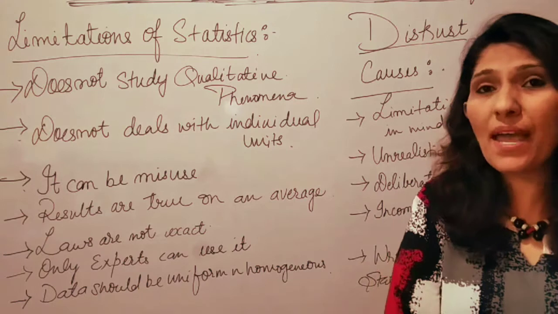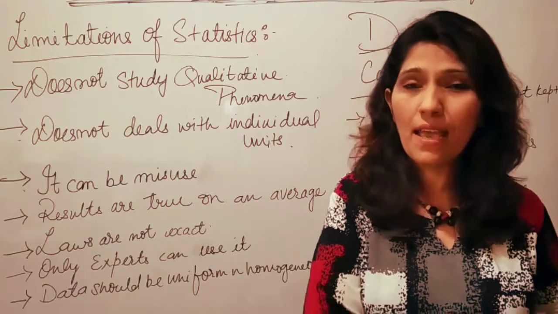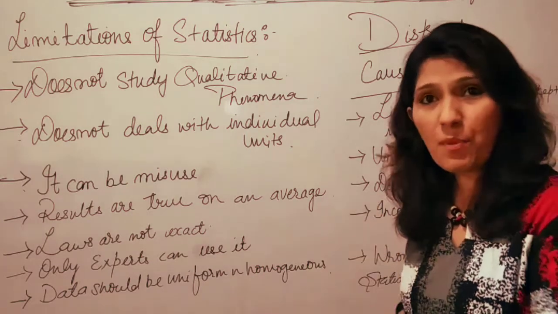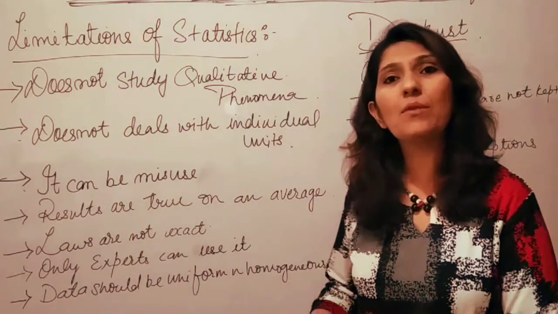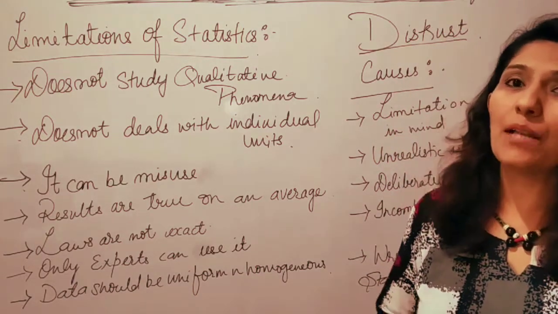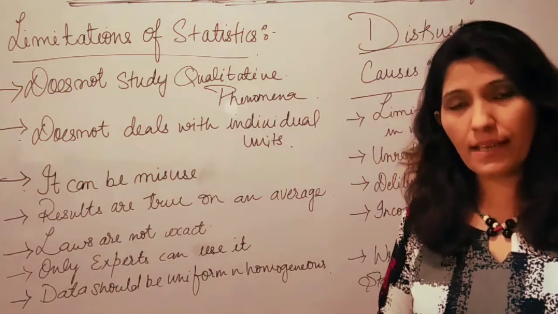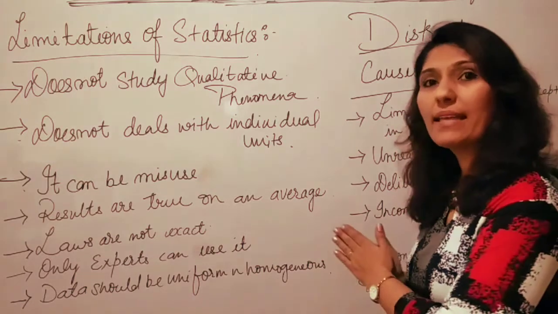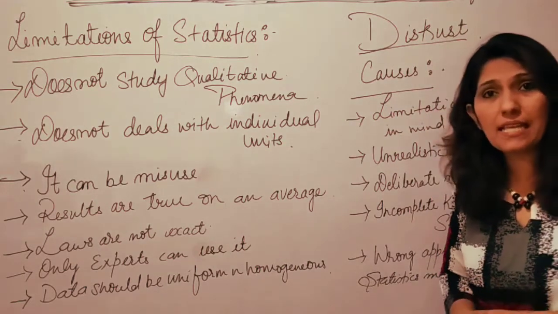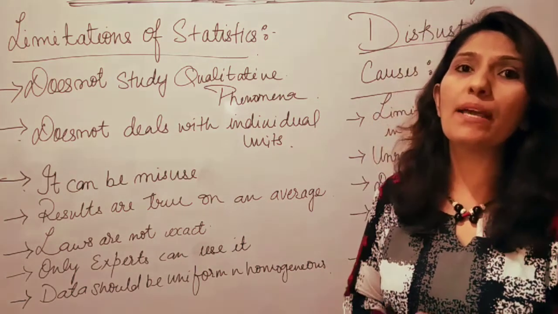So for investment, people basically go for mutual funds instead of going for individual investment. Why? Because they do realize that statistics can be used only by the experts, and there are many experts over CNBC who help us to put a stop loss. There are various techniques and methods which help them to forecast the future prices of the equity shares in the market. So statistics can be used only by the expert. Last, data should be in uniform and homogeneous terms. Yes, the main function of statistics is to compare, but comparison is possible only when the data is homogeneous.